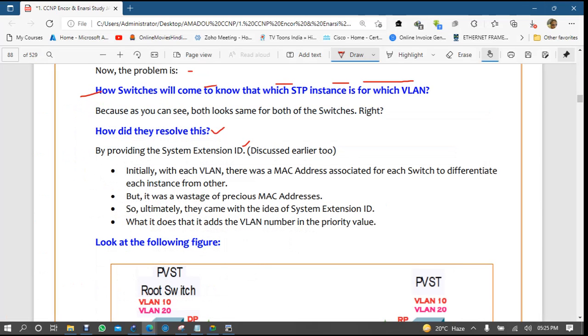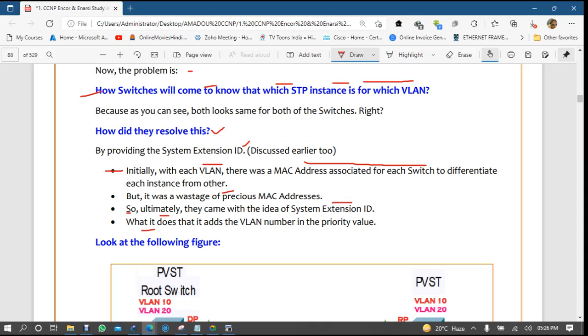In PVST they introduced this, that initially for each VLAN there was a MAC address associated for each switch, to differentiate each instance from the other, but it was a wastage of precious MAC address. So ultimately they came with the idea of system extended ID.